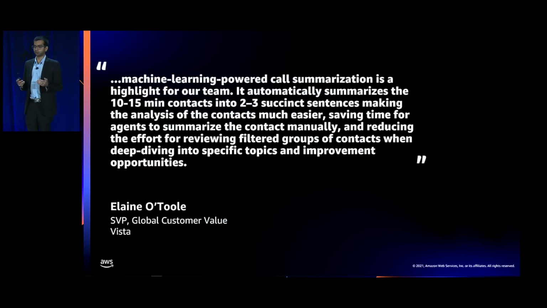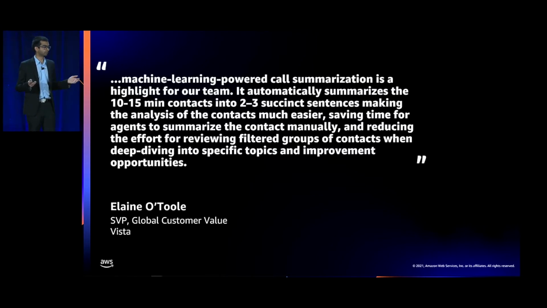Now, considering the value that Contact Lens brings with the machine learning based analytics, several businesses have adopted Contact Lens in their Amazon Connect contact centers, and Vista is one of them. Now, Vista is a global technology company striving to be the design, digital, and print partner for small businesses across the world. To get there, Vista is heavily investing across the business, including building a data and analytics team. And their mission is to make Vista one of the world's most iconic data and analytics-driven organizations.